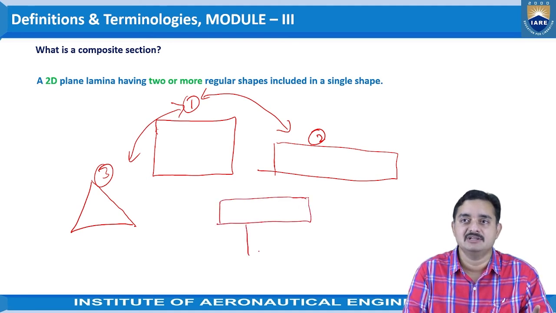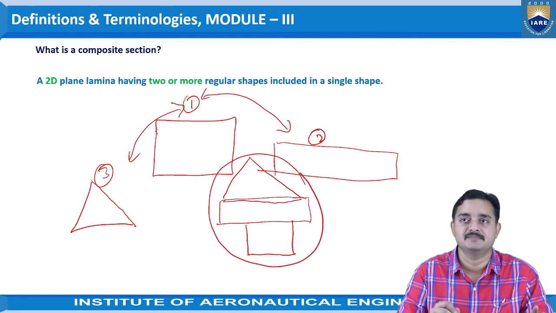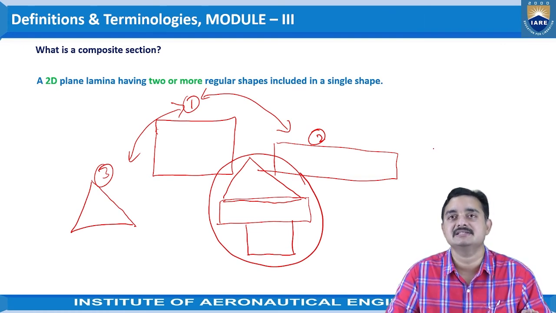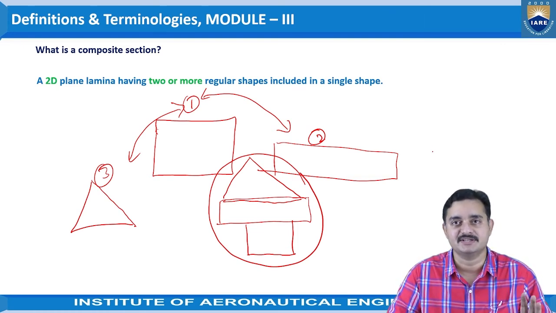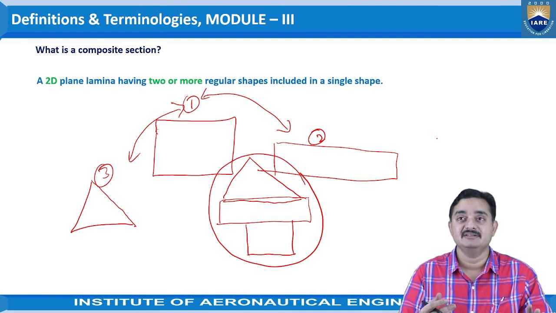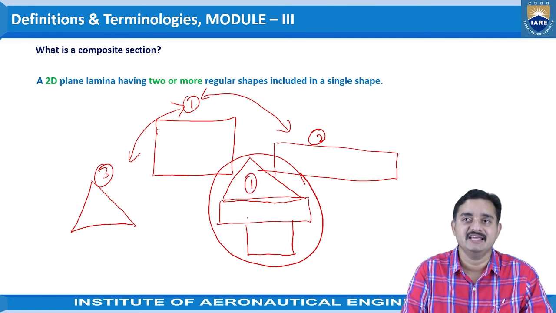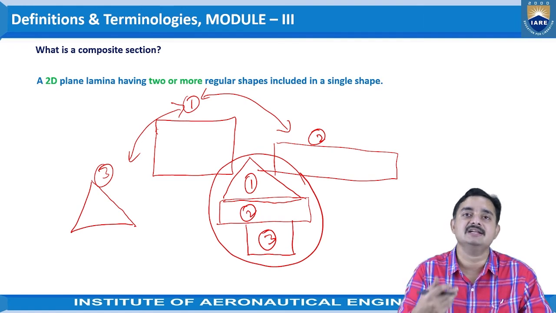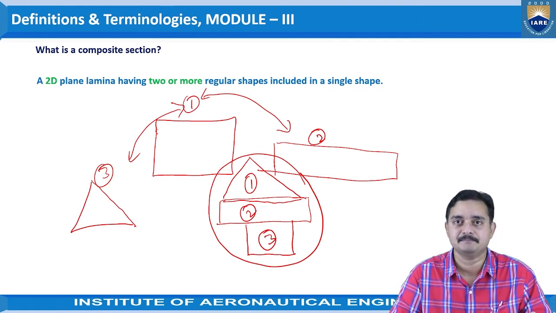that means this rectangle is placed on this square, and a triangle is placed on this rectangle, and this total object is given, then it is treated as the composite section. And while identifying the moment of inertia, even the centroid, what we are going to do is take the individual regular shapes and then evaluate the required data.